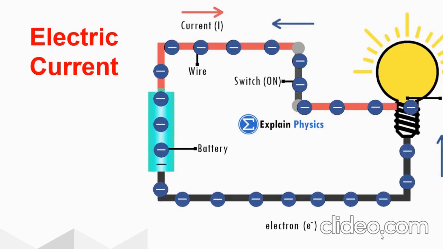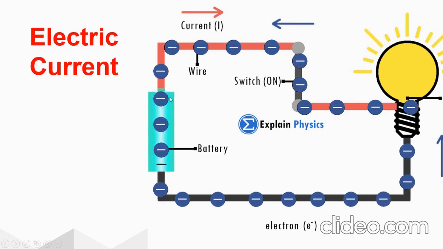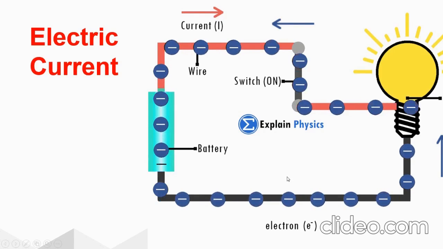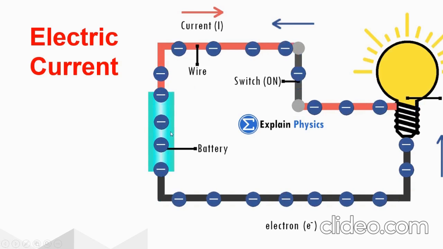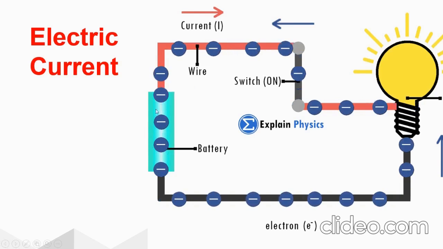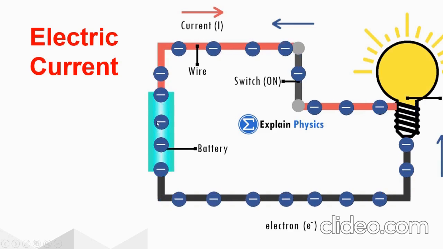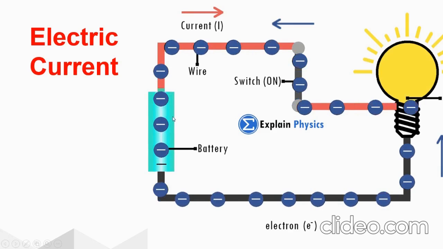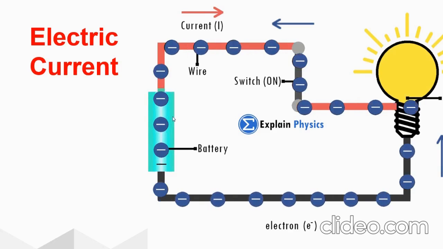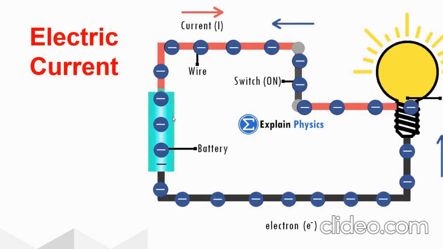You may wonder, where does this positive come from? In a battery, we have a positive electrode and a negative electrode, whereas the negative electrode only travels outside the circuit and the positive electrode inside this battery will remain flowing inside the battery itself. So the positive charge current is said to be conventional current, and the flow of electrons is termed electron current.